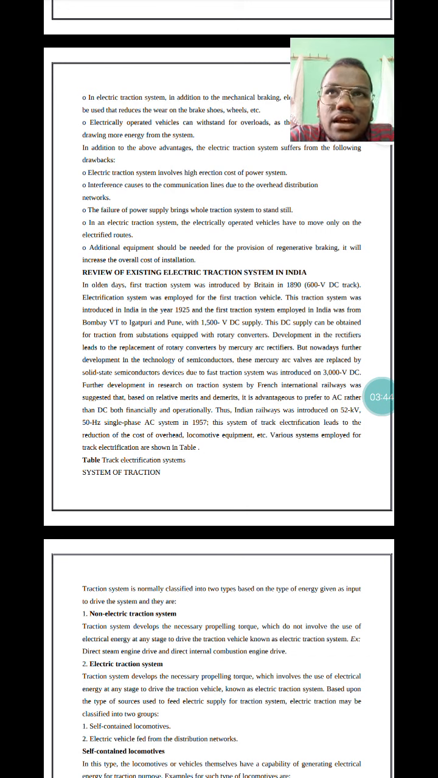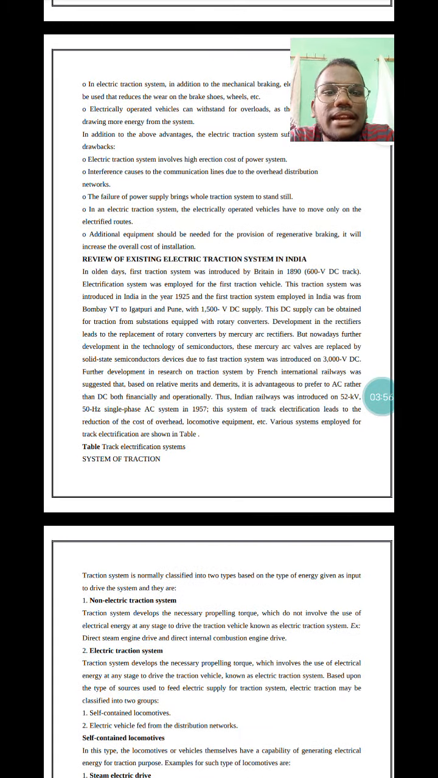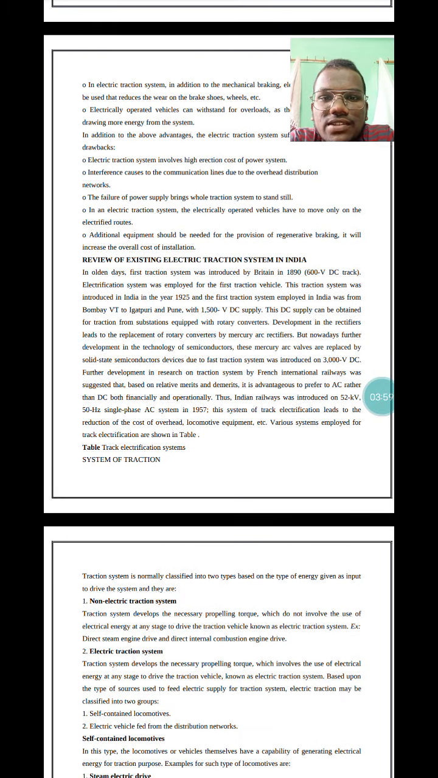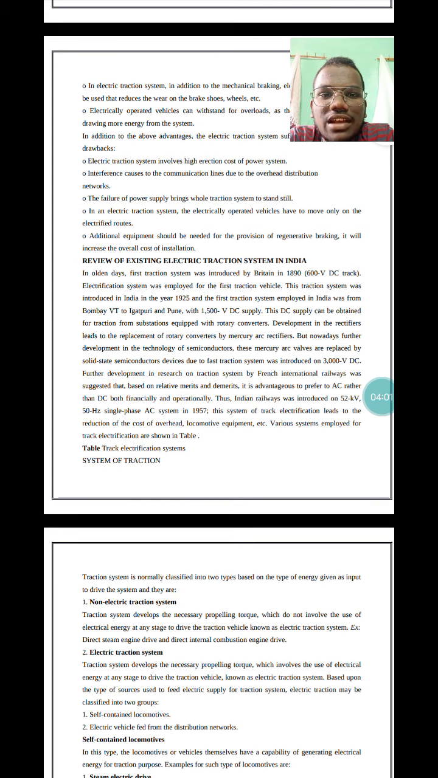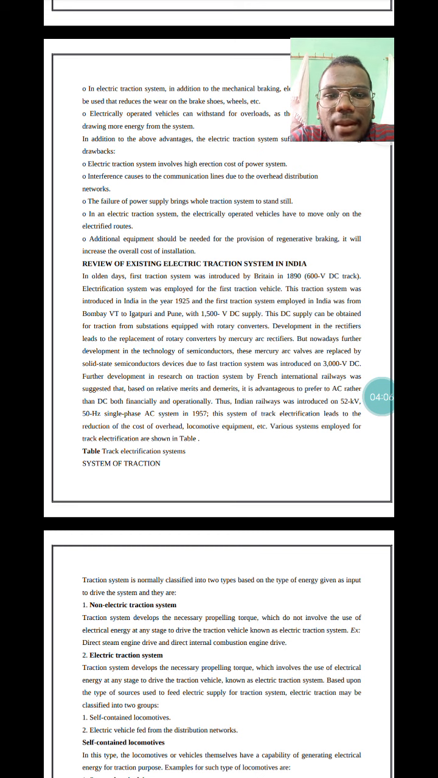Another topic is the review of existing electric traction system in India. In olden days, the first traction system was introduced by Britain in 1890. Electrification system was employed for the first traction vehicle. This traction system was introduced in India in the year 1925, and the first traction system employed in India was from Bombay VT to Igatpuri and Pune with the 1500 volts DC supply.